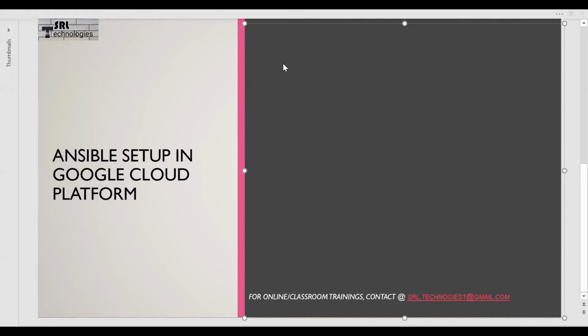Ansible setup can be done in Google Cloud with simple 5 steps. The first step is create 3 minimum instances in Google Cloud platform.